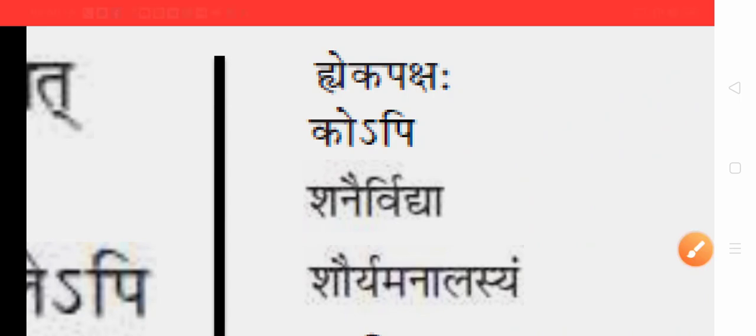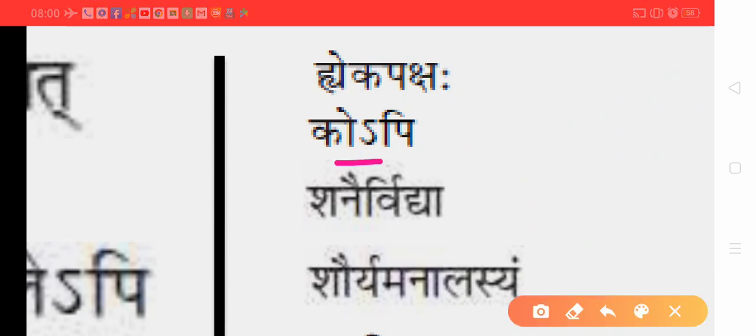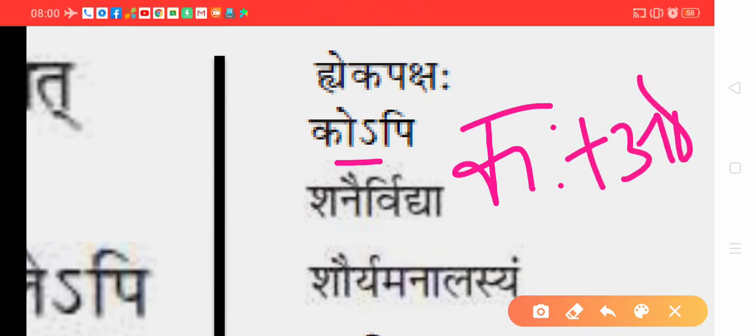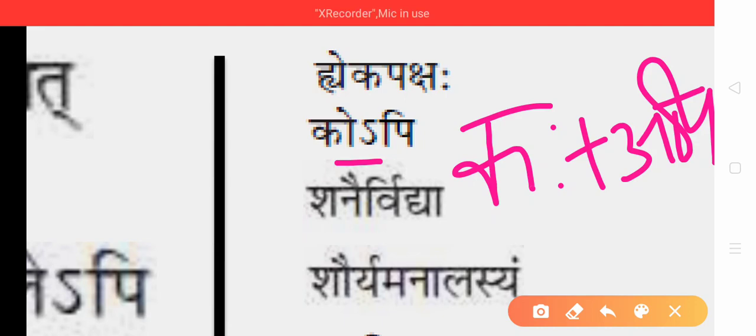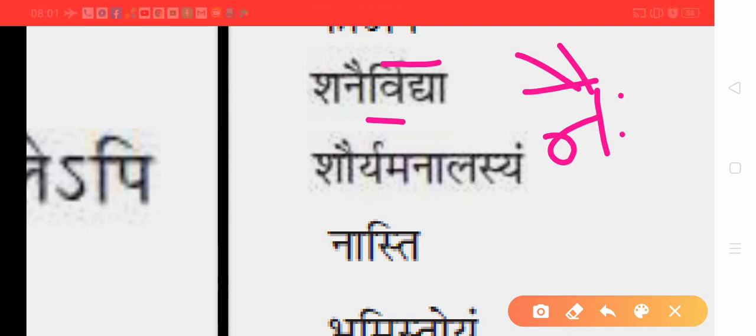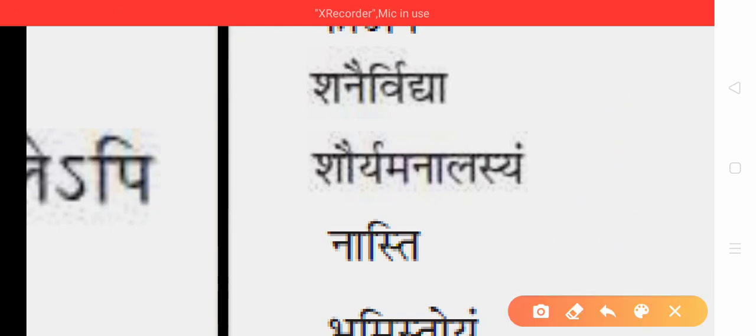Operating system, just now I discussed. Kaha plus api. O means O matra plus that S type of symbol. So O will be replaced by Visarga, S will be replaced by A. Sanirvidya. Here you see above V there is a repha matra. When this repha matra comes, then we have to delete that repha matra and add Visarga to the previous letter. The previous letter is Sani. So you have to add here Sanaihi plus Vidya. I repeat the answer here.